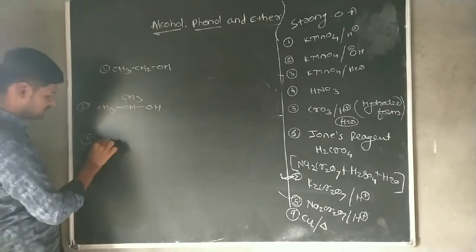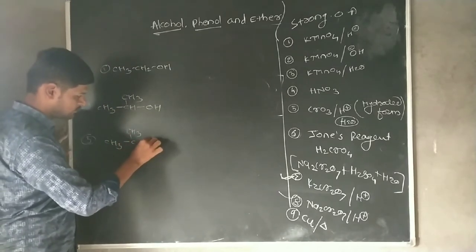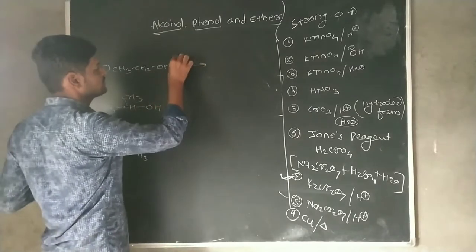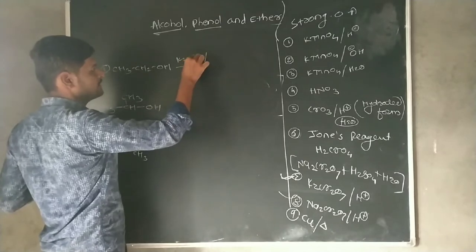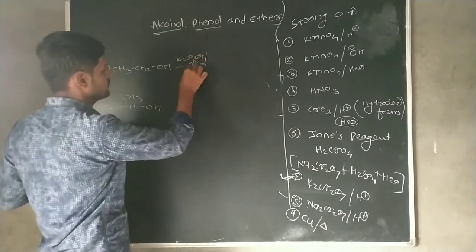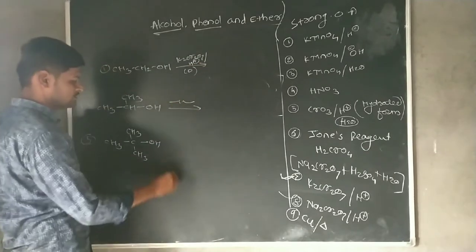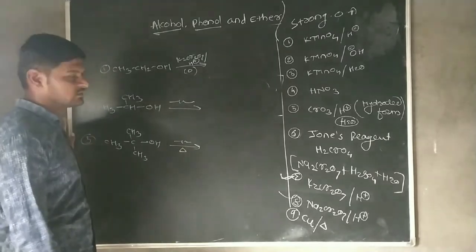Third one is CH3, CH3, OH and CH3 here. It undergoes oxidation reaction by using K2Cr2O7 in acidic medium. This is the strongest oxidizing agent. This one is also using the strongest oxidizing agent, and this one is also using the strongest oxidizing agent, but in presence of heat.